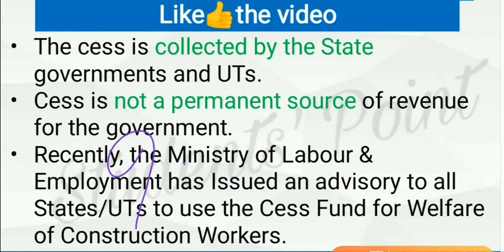While income tax is a permanent source of revenue for the government, as government will continue to impose taxes on our income. Why in news? Because Ministry of Labour and Employment has issued an advisory to all states and union territories to use the cess fund for welfare of construction workers. See, here also the government aims to meet expenditure for a particular purpose. That purpose is for the welfare of construction workers. That is why cess fund can be used here.